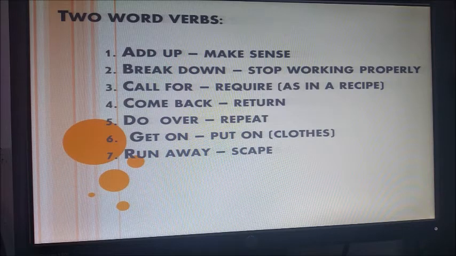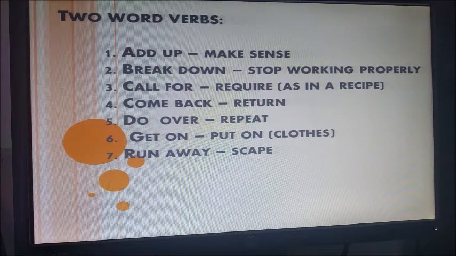But first repeat: add up, break down, call for, come back, get on, run away. Okay, I say do over.